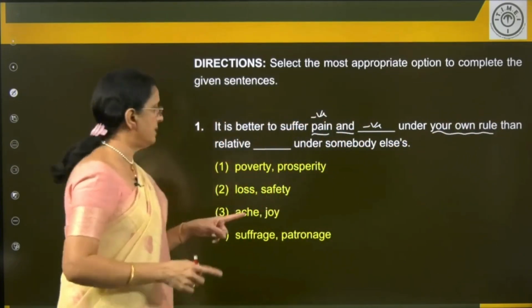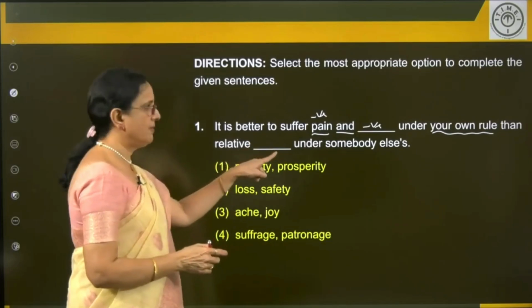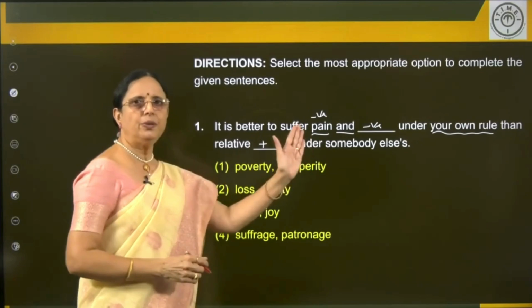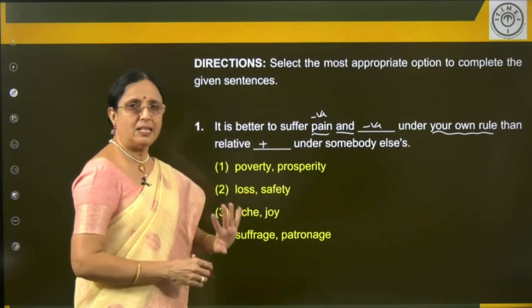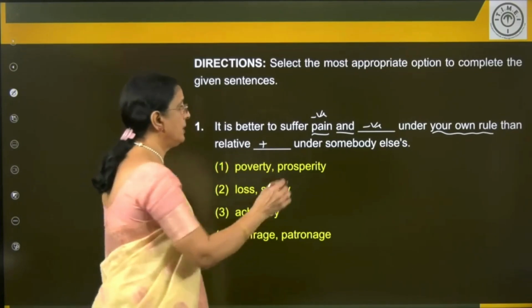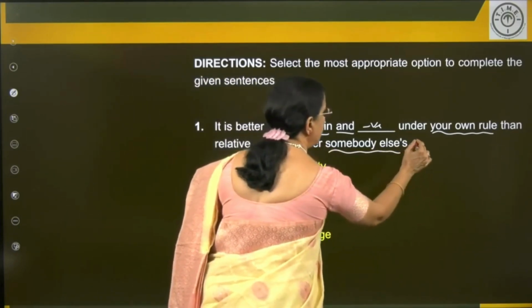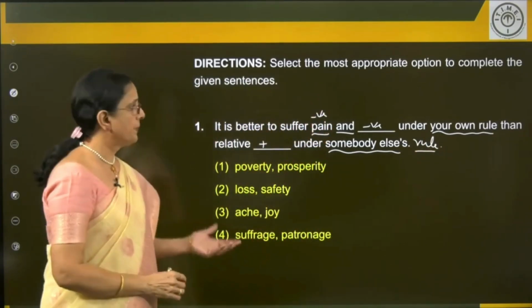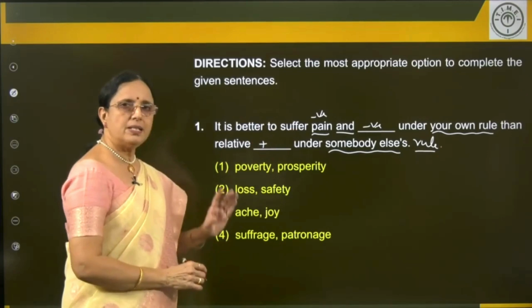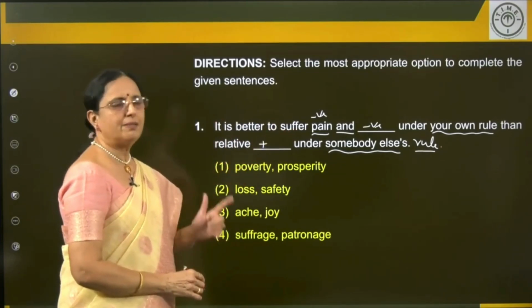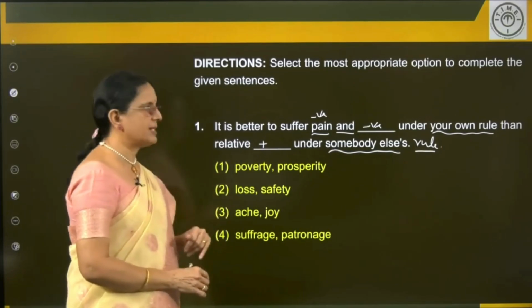So, it is better to suffer pain and dash under your own rule than, there is a comparison, relative dash. So what should be here? A positive word. So, in the flow, you get this idea. Relative dash under somebody else's, what is this somebody else's? Somebody else's rule, that's not given here. Do you understand the point? So, this is how you have to read the sentence carefully to understand what it is. Now, let's look at the choices.